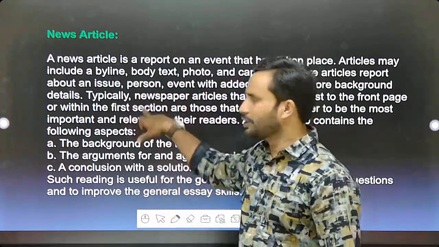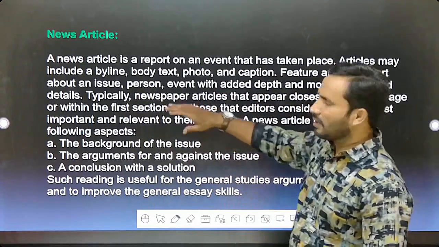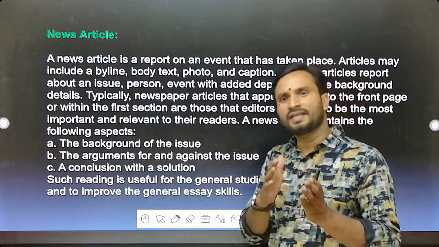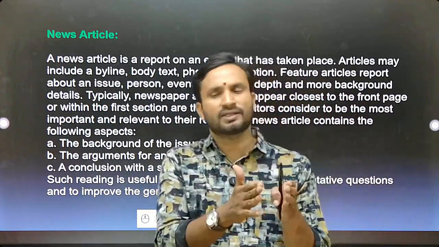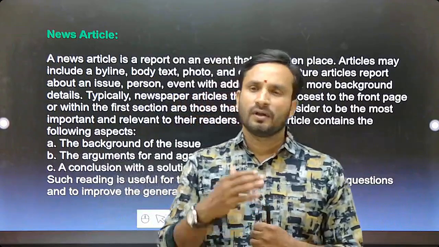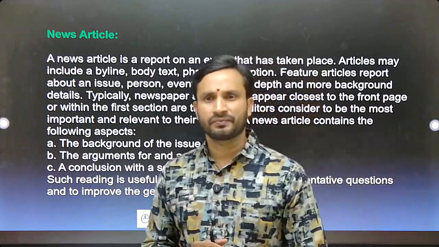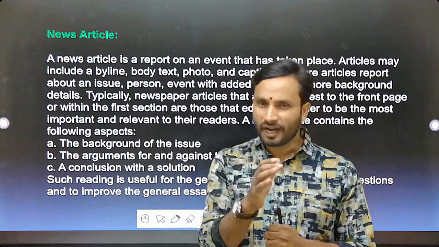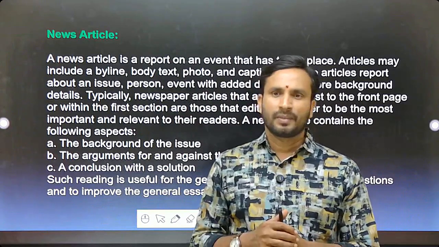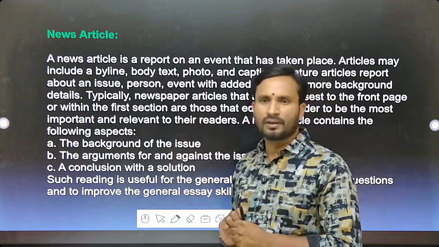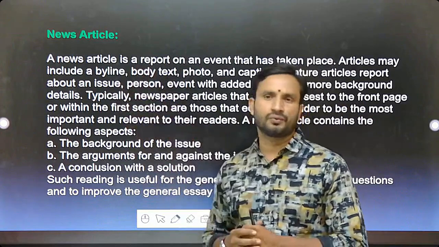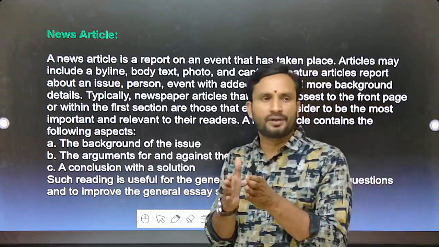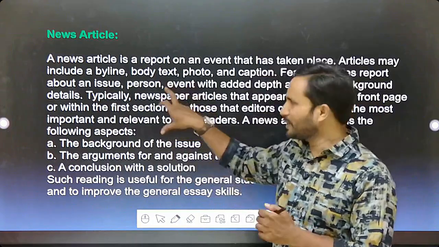So with respect to this issue, if any article or report is produced with regard to the person, definitely these kinds of reports can be asked as a passage in competitive exams, the CLAT examination, because it is recently in the news. Right to life, right to die. This is a very important article with regard to the Harshit Rana issue. What kind of Supreme Court judgment has it given in this case?